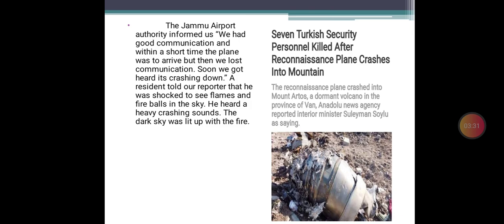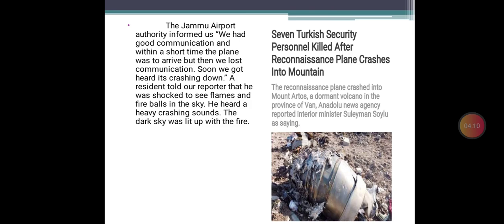The Jammu Airport Authority informed us, quote, we had good communication and within a short time the plane was to arrive. But then we lost communication. Soon we heard it's crashing down, unquote. A resident told our reporters that he was shocked to see flames and fireballs in the sky. He heard heavy crashing sounds. The dark sky was lit up with the fire.